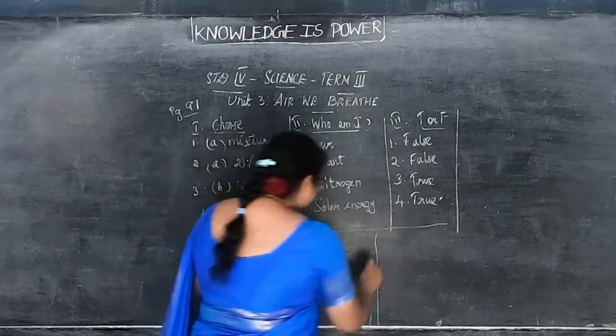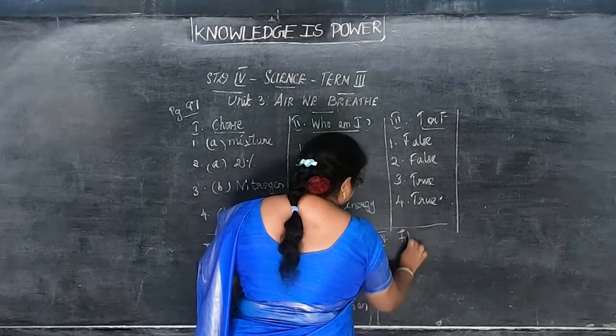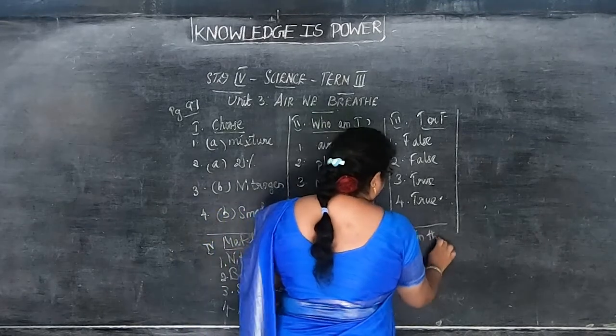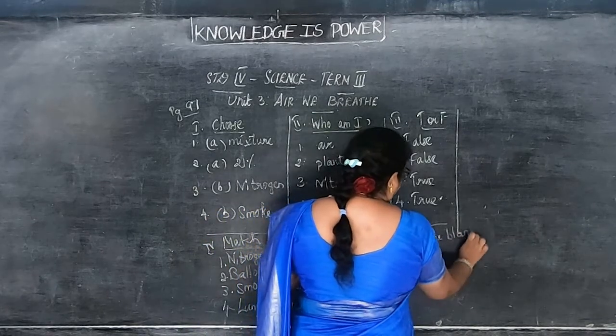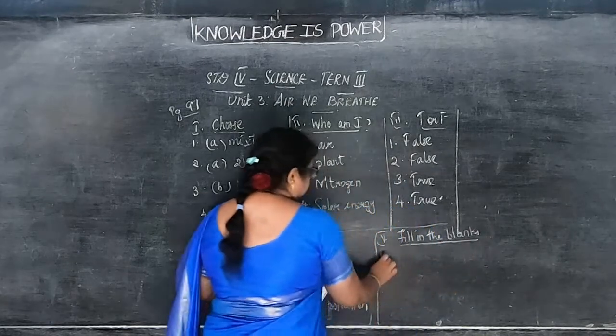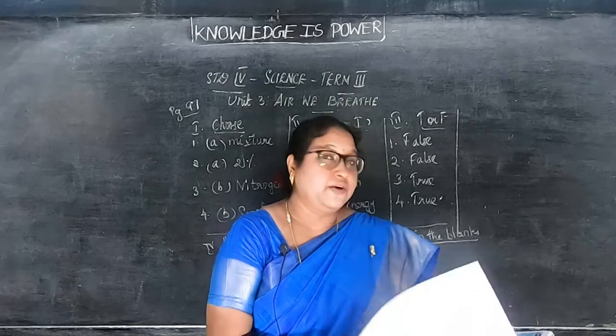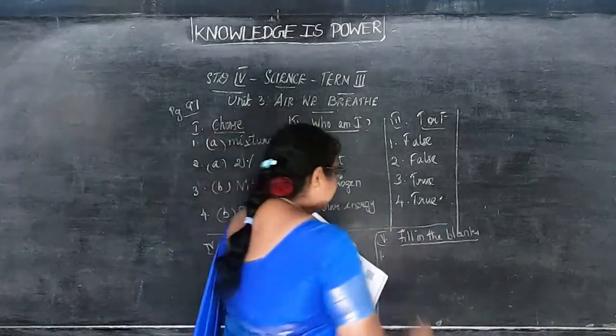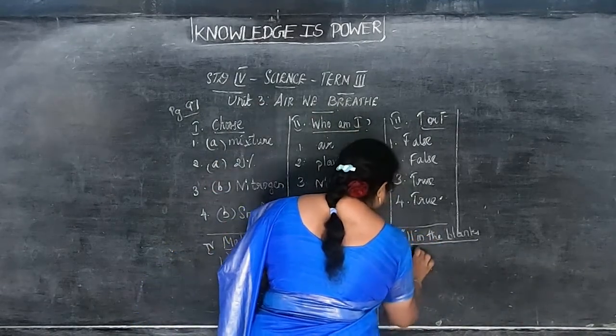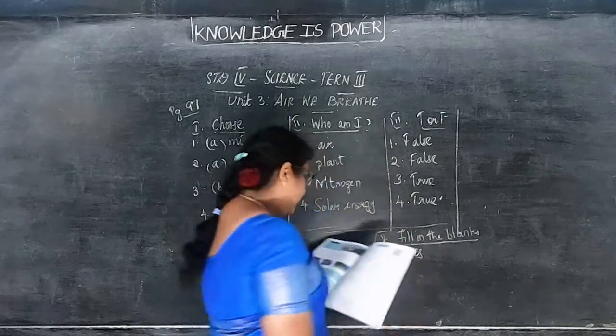The next, Roman number 5, fill in the blanks. First one is air is a mixture of many gases.